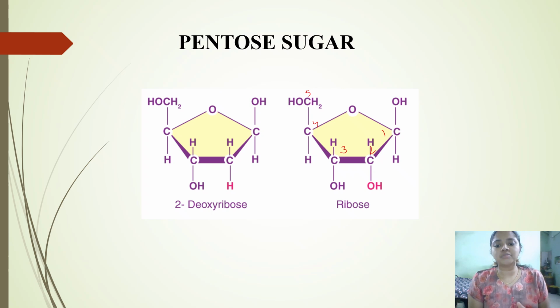The major difference is at the second carbon. In ribose sugar, the second carbon carries a hydroxyl group. But in deoxyribose sugar, the second carbon carries only a hydrogen atom, not the oxygen atom. There is no hydroxyl group at the second carbon of deoxyribose sugar.